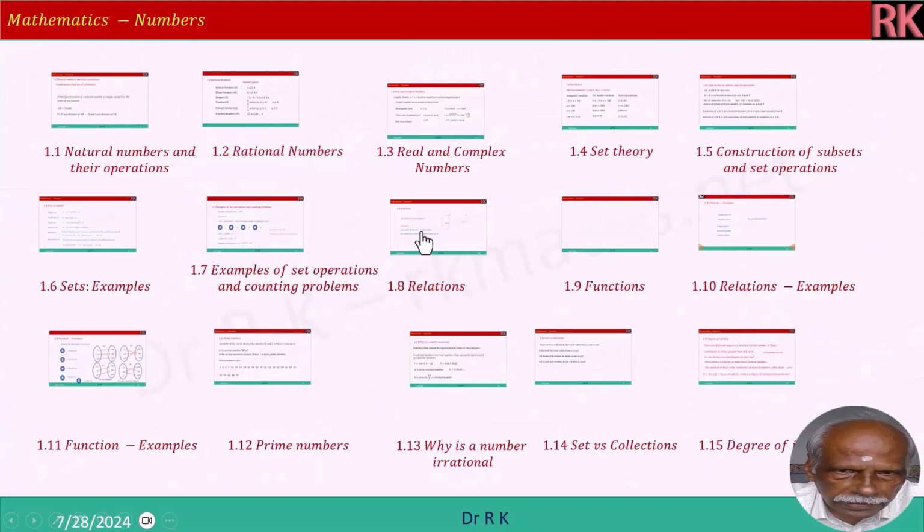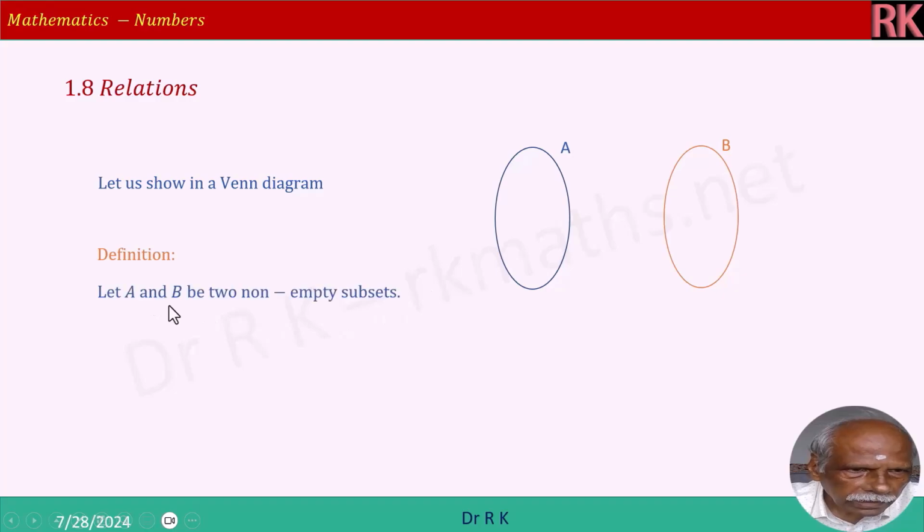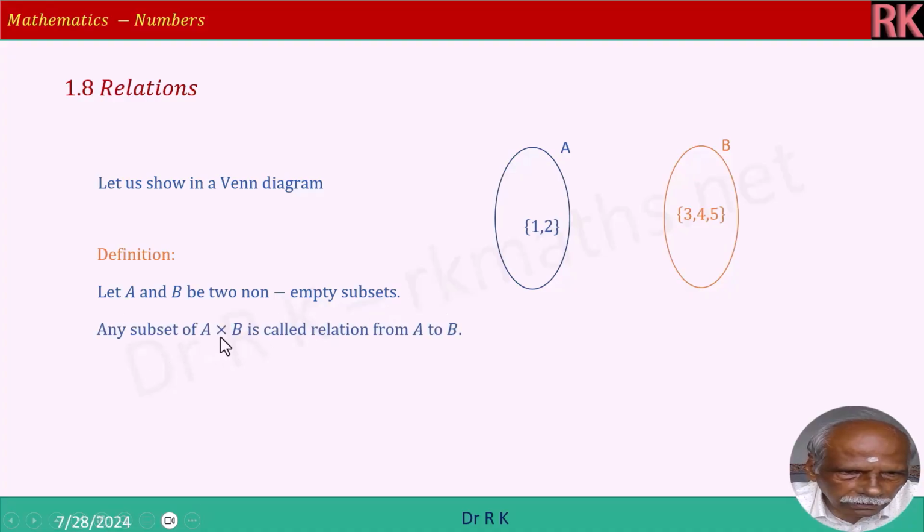Now we will see relations. Let us show it in a Venn diagram. A and B are shown. Definition: let A and B be two non-empty sets. Any subset of A cross B is called a relation from A to B. That is the definition of a relation. Any subset of A cross B is a relation from A to B.